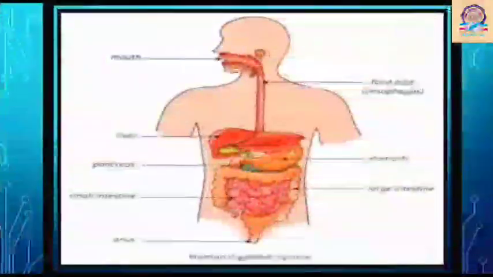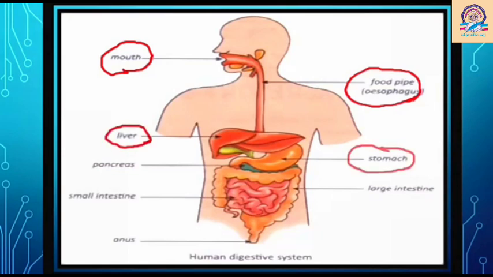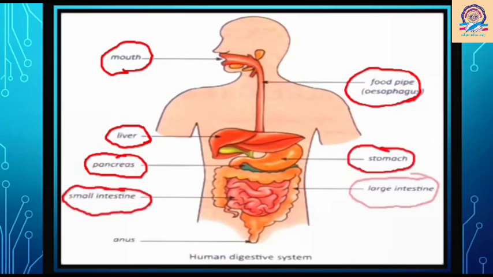Now see in the picture of human digestive system, it has mouth, food pipe, also known as esophagus, liver, stomach, pancreas, small intestine, large intestine, and anus.